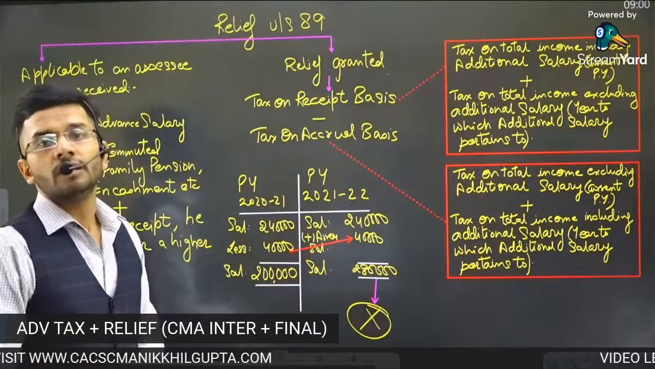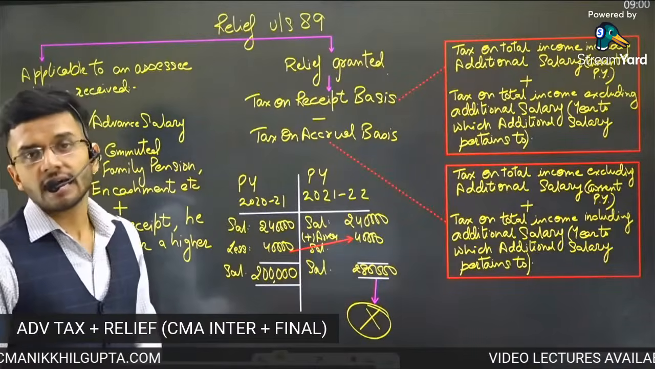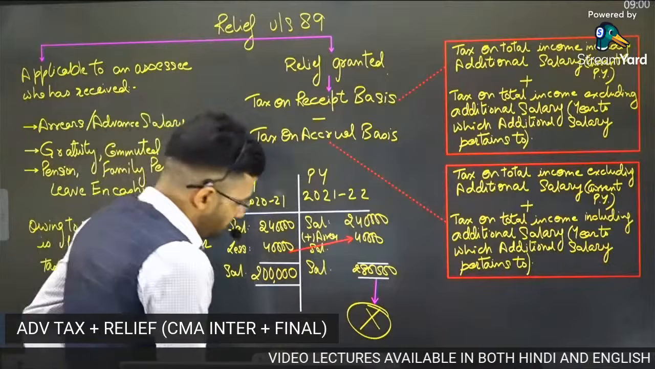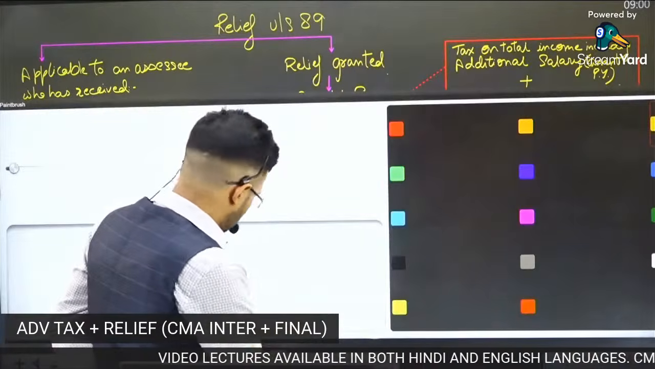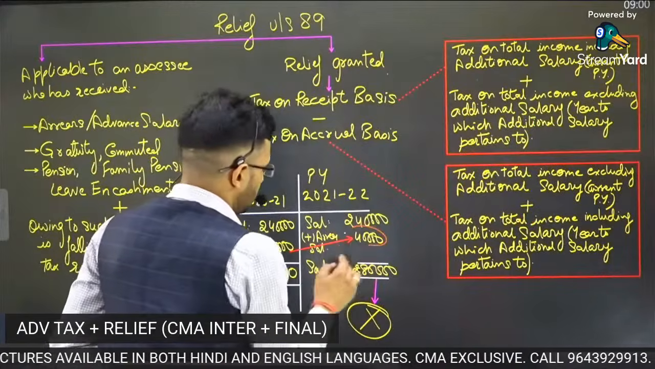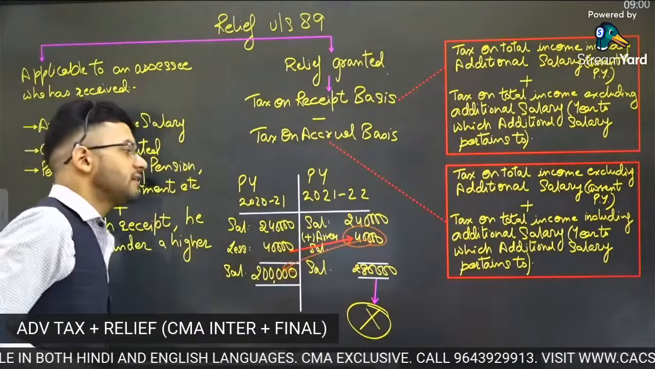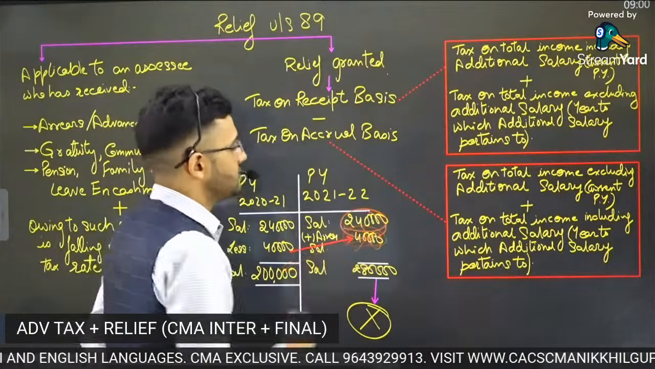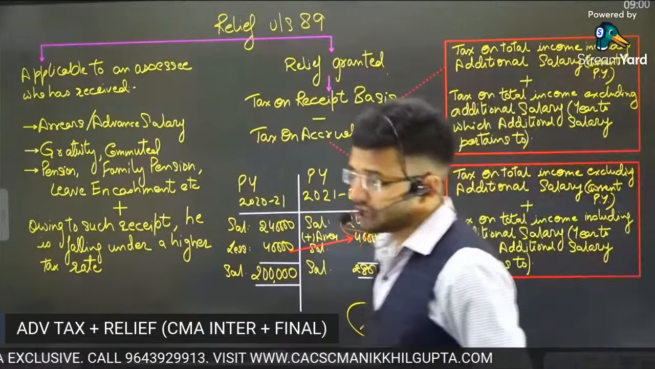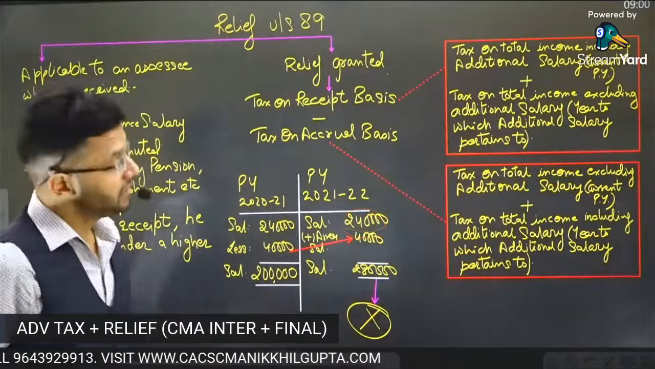This is a problem which is there in the Income Tax Act. Mr. X is saying, no, I don't want to pay tax, because my 40,000 rupees which you are taxing in the current year is not actually taxable in the current year. It is actually taxable in the previous year. This is my previous year's salary. If you exclude this, then I have salary of 2,40,000, which is again below the exemption limit. So I'm not eligible to pay any taxes.